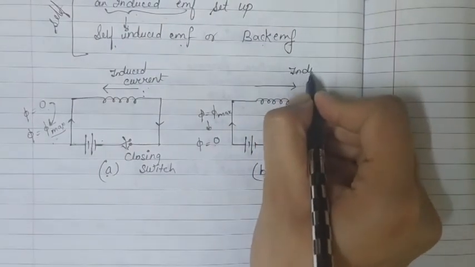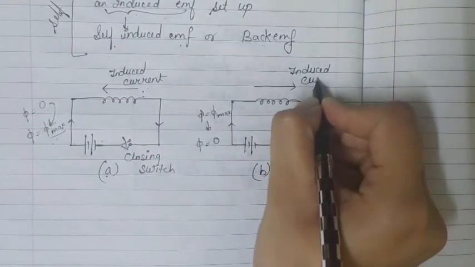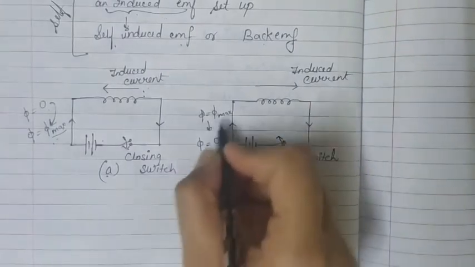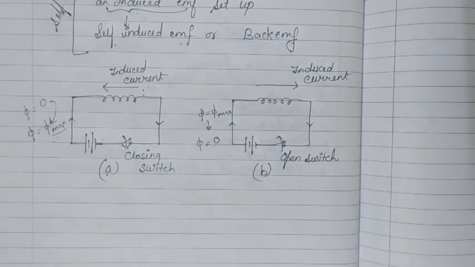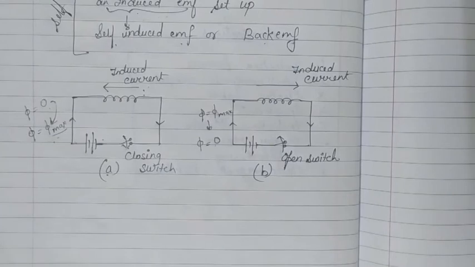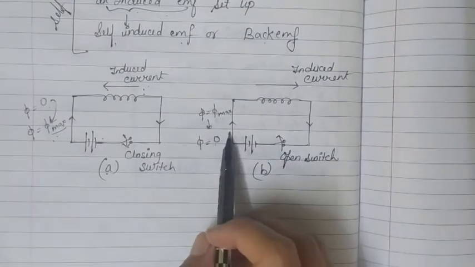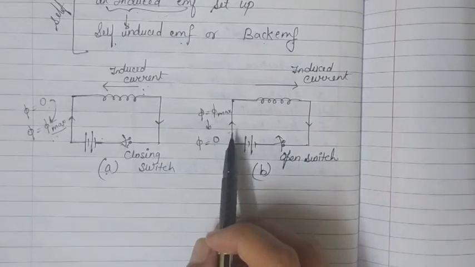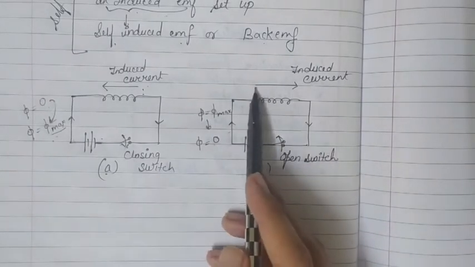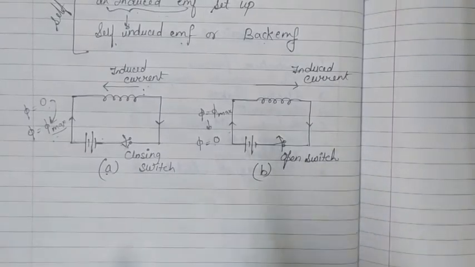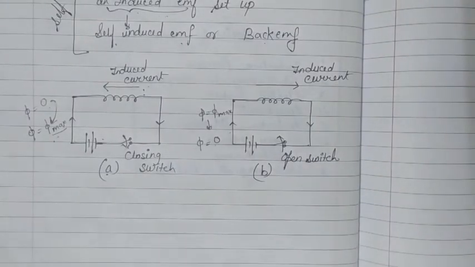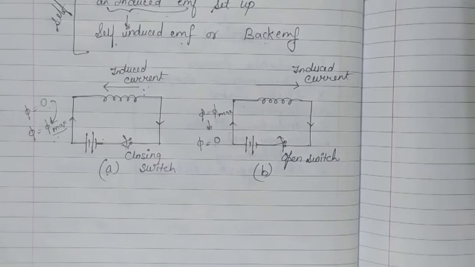So this time the induced current will be in the same direction as the battery current, so that it can increase the battery current as it is decreasing, क्योंकि battery current decrease हो रहा है and that is the reason for this induced current, so it tries to oppose that decrease, and to oppose that decrease it tries to be in the same direction as the current. So this is how the phenomena of self induction works.